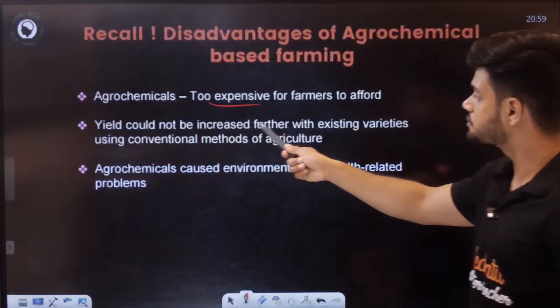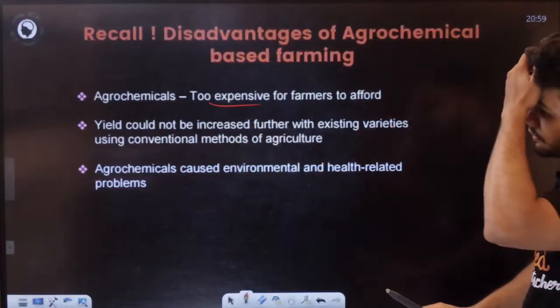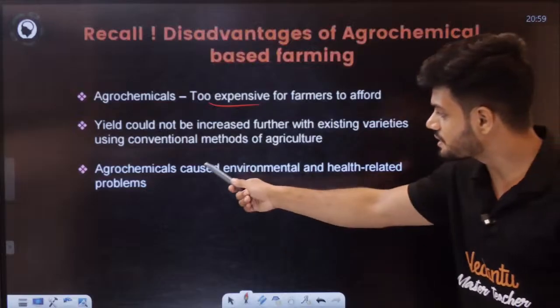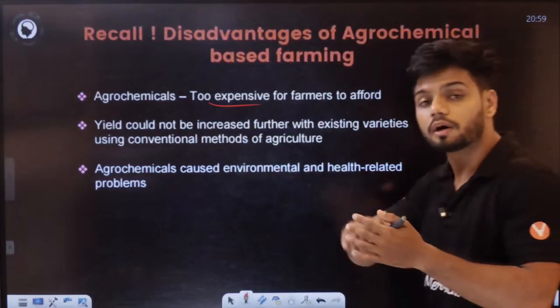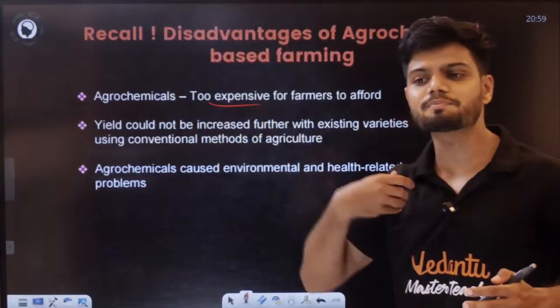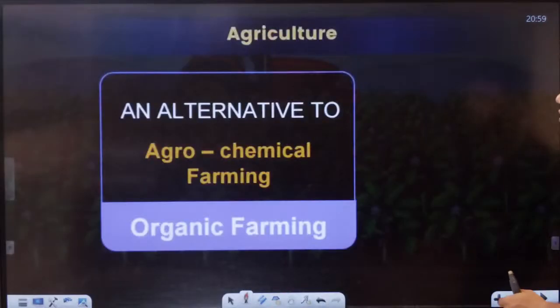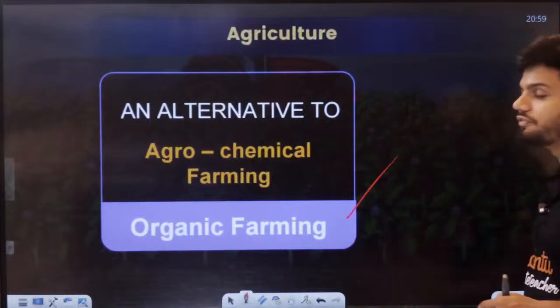Yield cannot be increased further with extensive varieties using conventional methods of agriculture. Agrochemicals cause environmental and health related problems. They can cause. So, what is the alternative here? Alternative is microbes. Use microbes here, students. That is your organic farming, students.